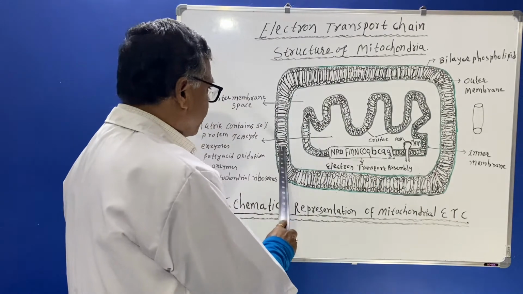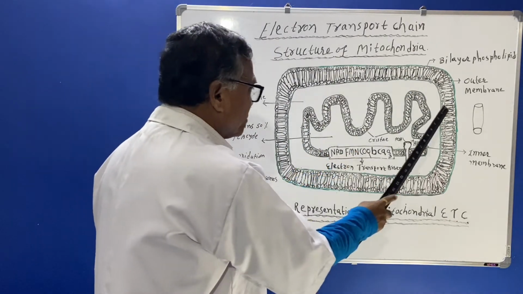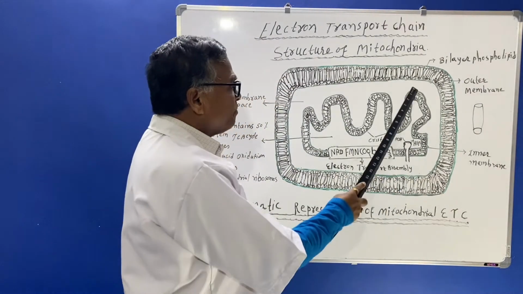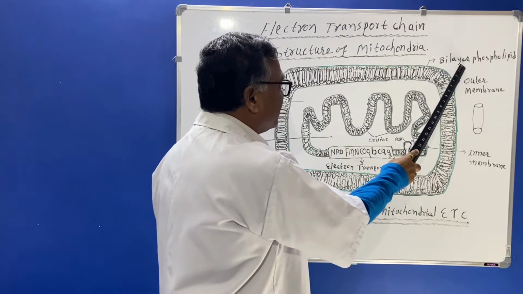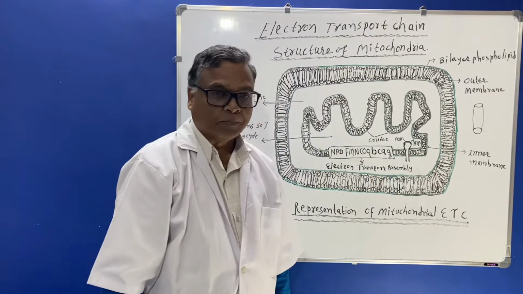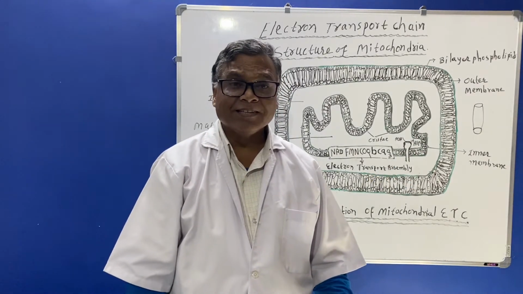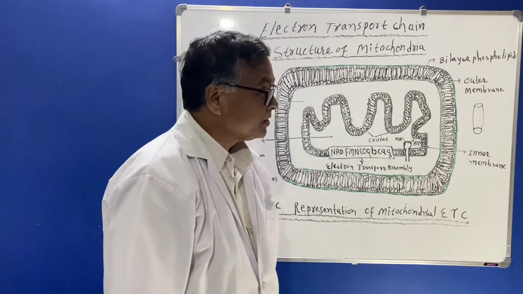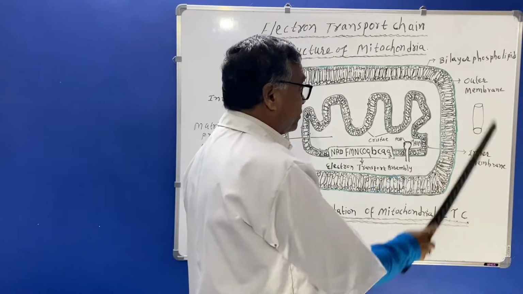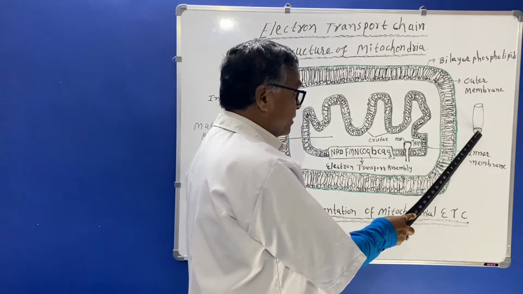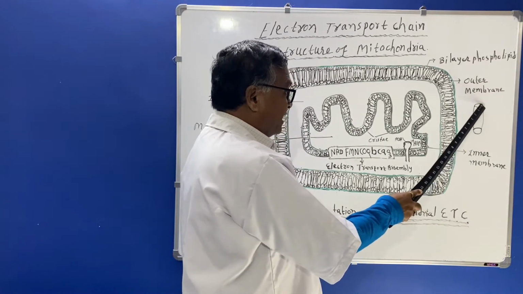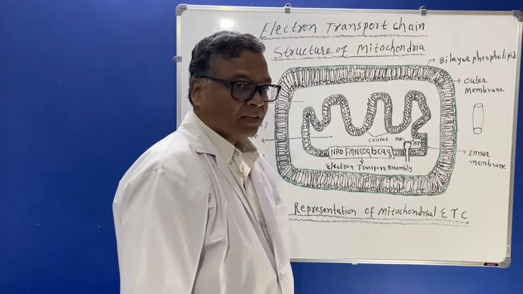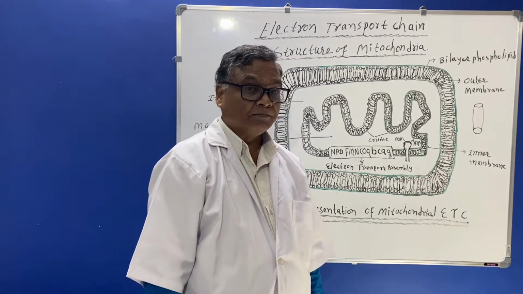The outermost layer is called the outer membrane, and this is made up of bilayer phospholipids. We have already seen in the structure of the cell membrane what a bilayer phospholipid is: one end is hydrophilic and one end is hydrophobic.